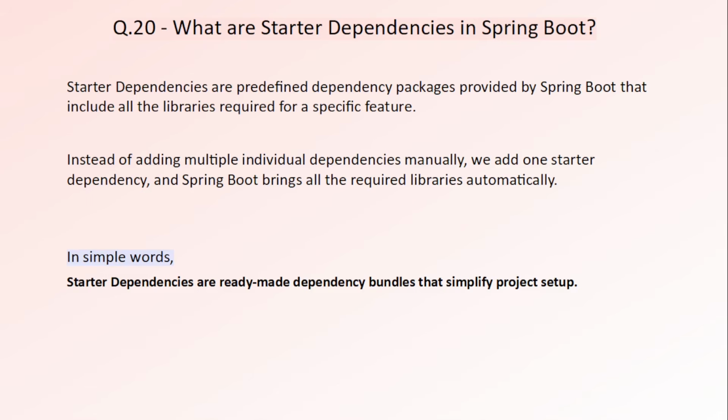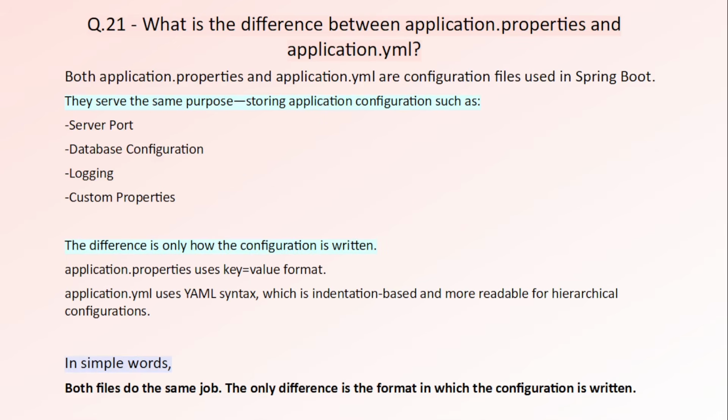Now let's move forward to question 21. This is a very common Spring Boot interview question. What is the difference between application.properties and application.yml? The first thing to remember is that both files serve exactly the same purpose. They store application configuration like the server port, database settings, logging configuration, and many other properties. The only real difference is the format.